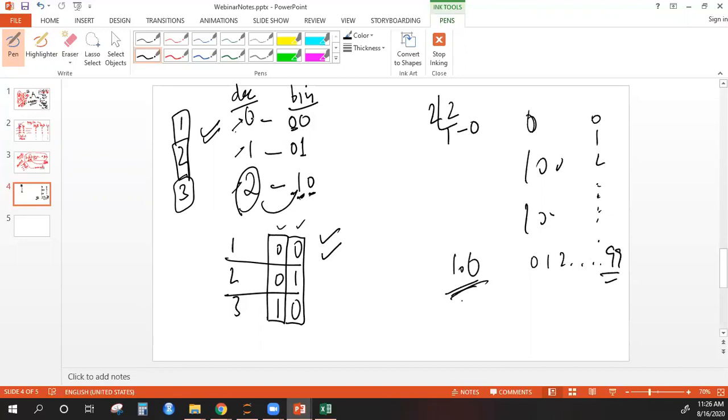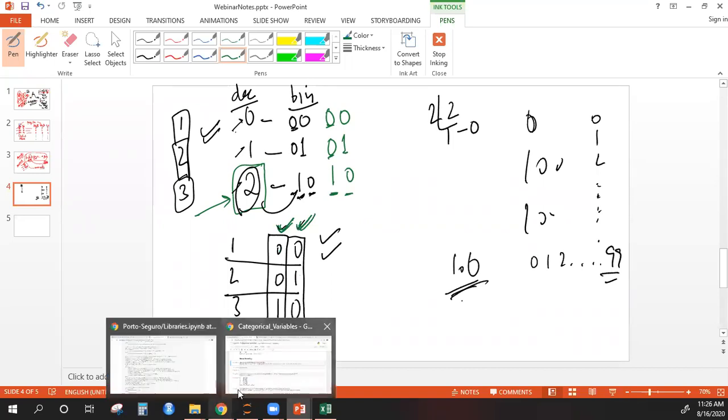Because you see, when I converted 0 into binary, I got 0. When I converted 1 into binary, I got 1. When I converted 2 into binary, I got 10. So 2 gave you 2 digits, so you are having 2 columns. Having nothing here means 0. So it is actually the highest value of the categorical variable that decides how many digits or columns you will have.